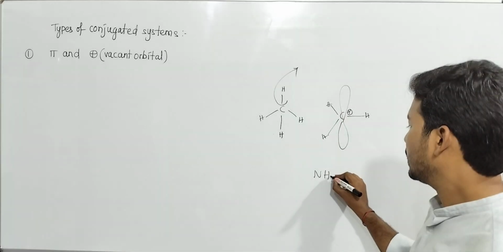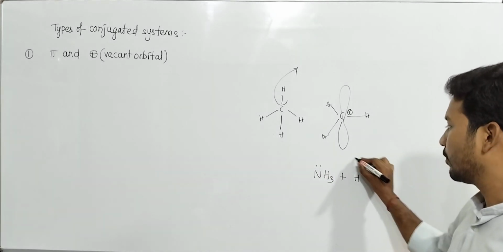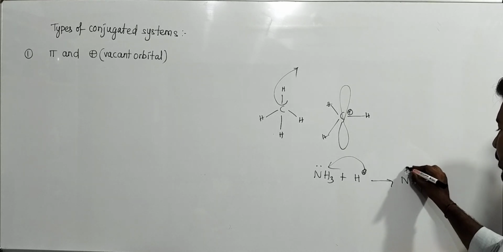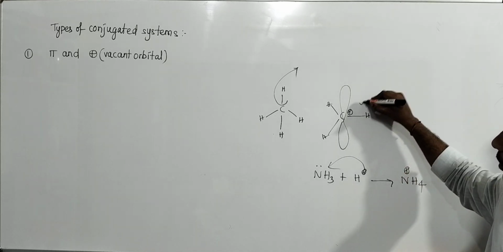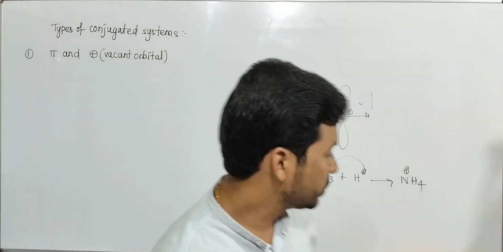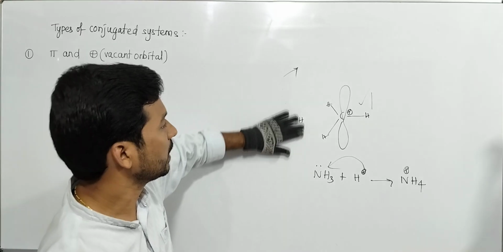But in NH3, if the lone pair accepts a proton, the nitrogen becomes positive. I am not talking about that positive charge; I am talking about positive charge due to a vacant orbital, not due to gain of a proton.